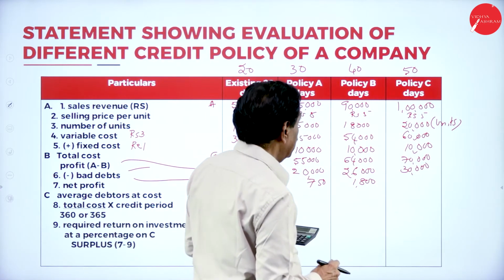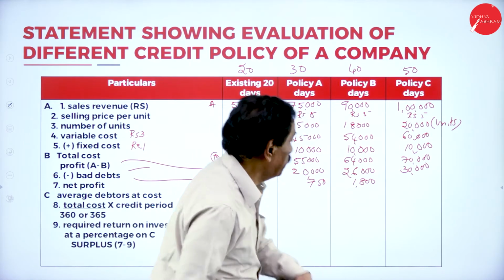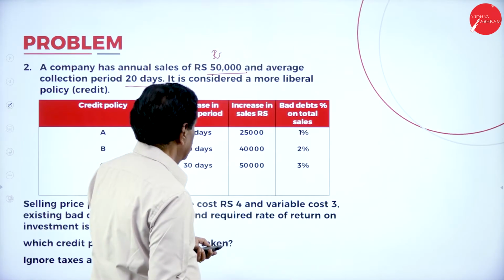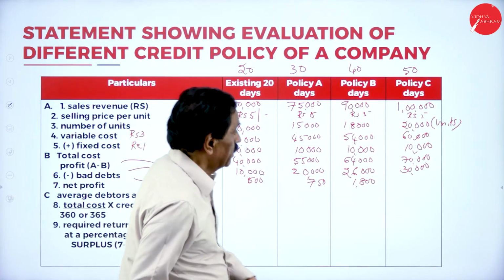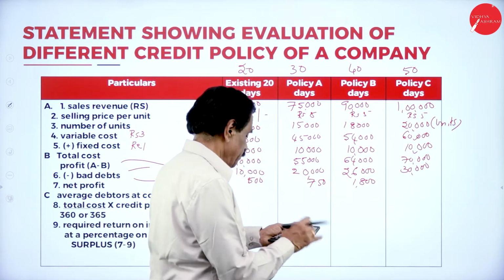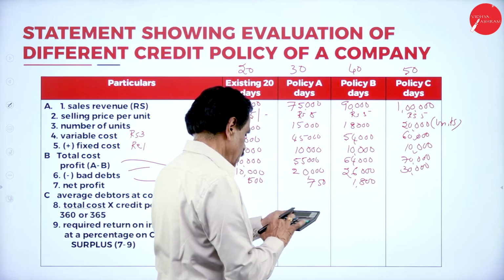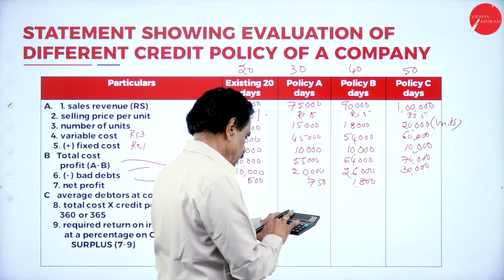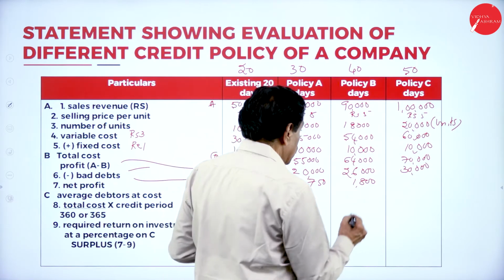Then for 1 lakh, I think it is 3%. 3% on 1 lakh, 3,000.